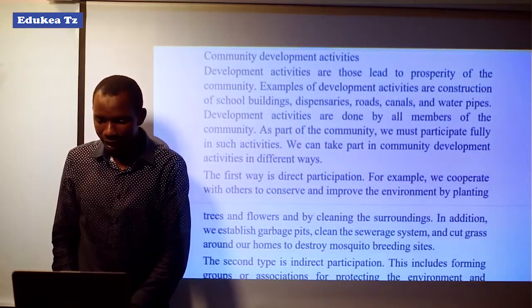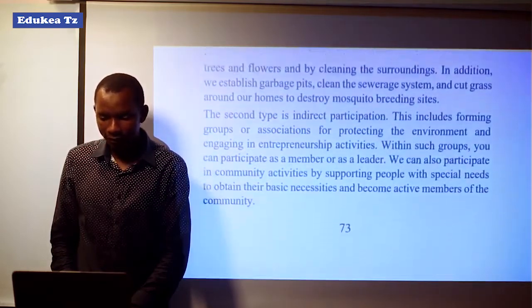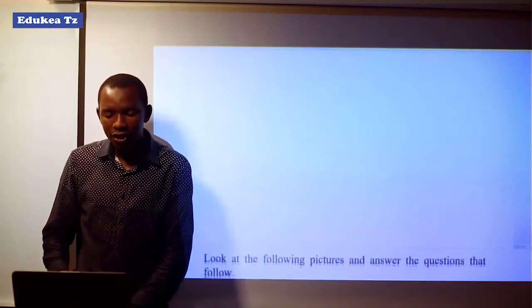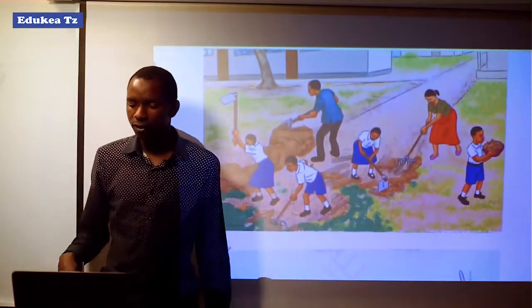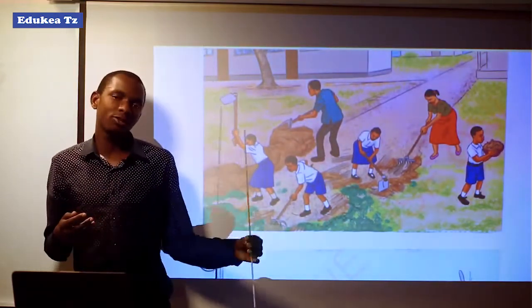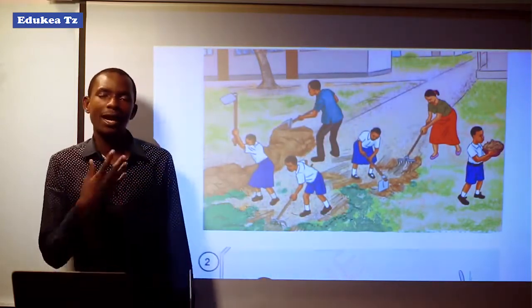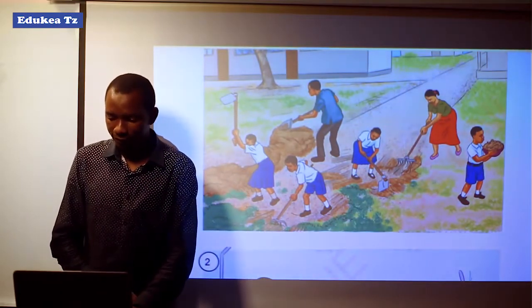So you may see here community or development activities like fishing, agriculture, and other constructive activities like dispensaries, as we saw here, also construction of roads, railways, and other constructive activities.